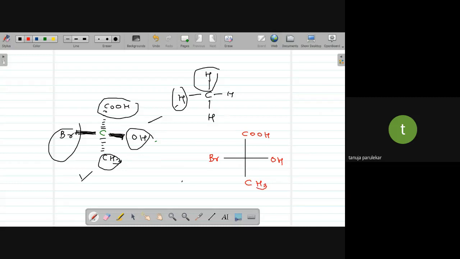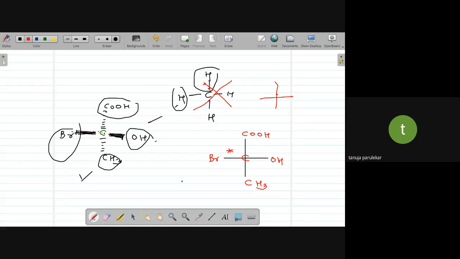Okay, I can never show this formula. I mean, I can, but this is not a correct method to show this formula. Reason is, here you show the chiral carbon atom. This carbon atom is called an asymmetric carbon or chiral carbon, and it is always represented by a star.